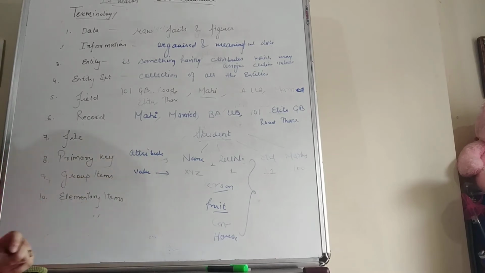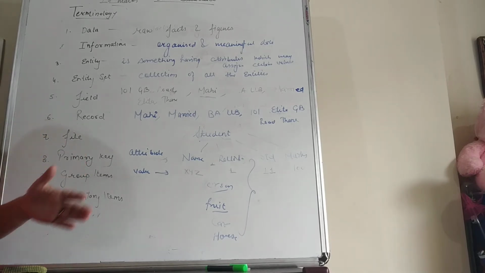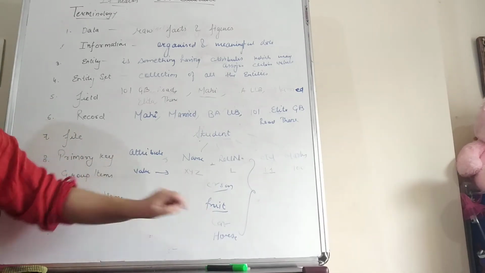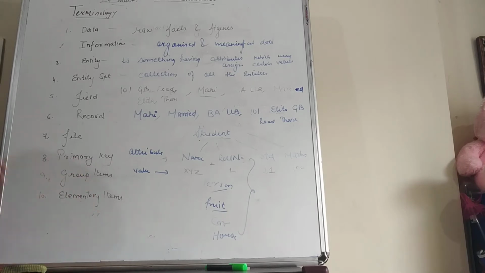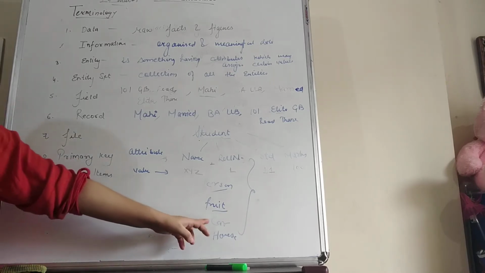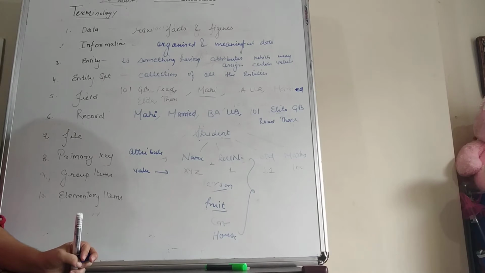Next one is the fruit. For fruit entity, what are the attributes? For example, color and taste. Next one is the car. For car, what are the attributes? For example, color of the car, tires of the car, type of engine of the car. These are the properties for car. Next, for house, what are the properties? The properties are number of rooms, size of room.